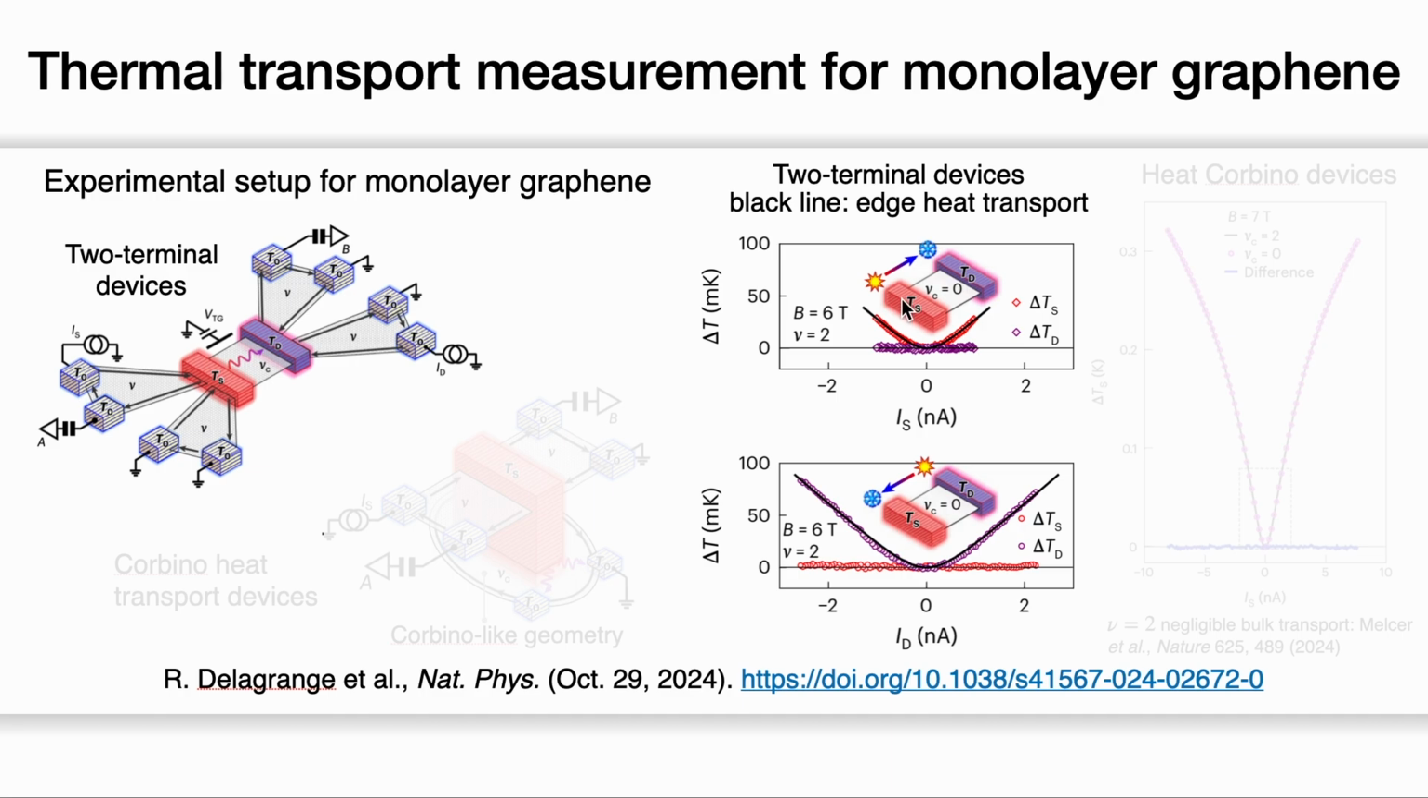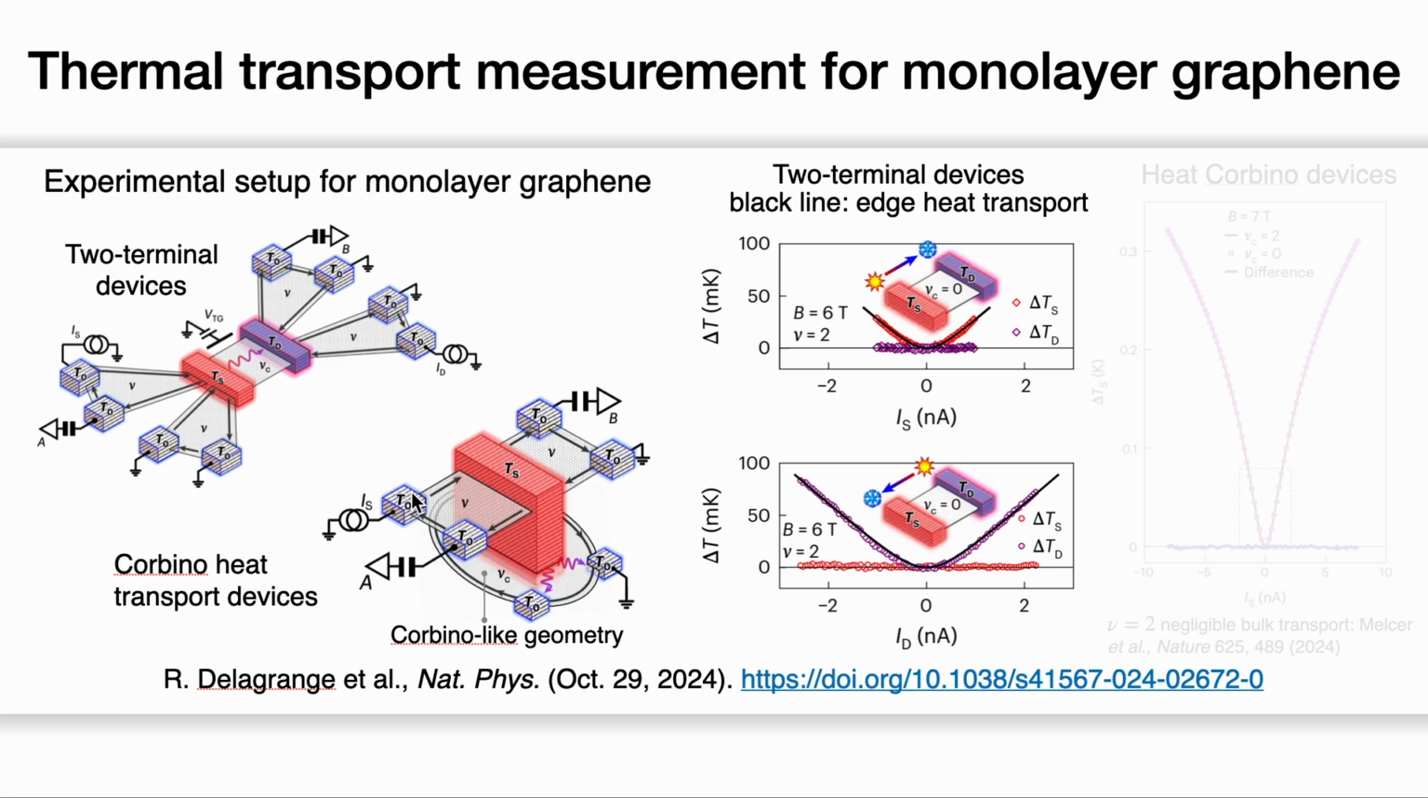When one metal is heated up by an external current, its temperature is shown in red, and the black line is the simulated result using the edge heat transport model. Interestingly, the temperature of the other metal is not affected. Similarly, if you heat up the other metal and measure the temperature of the first one, the results are the same. This result indicates the half-filling graphene is thermally insulating.